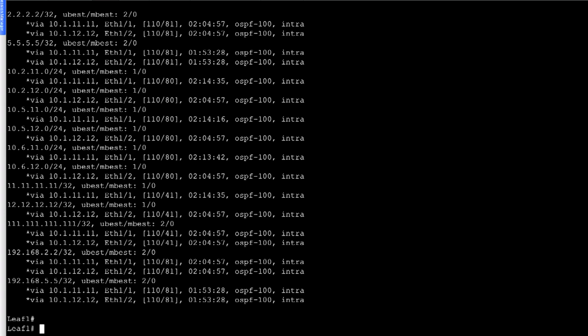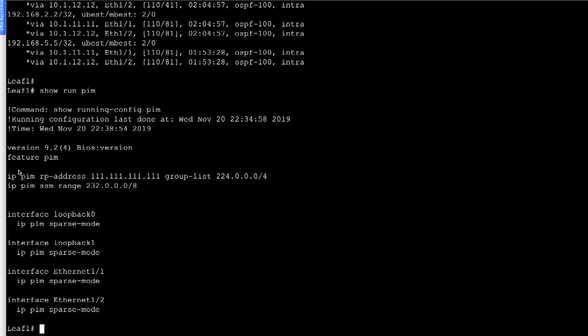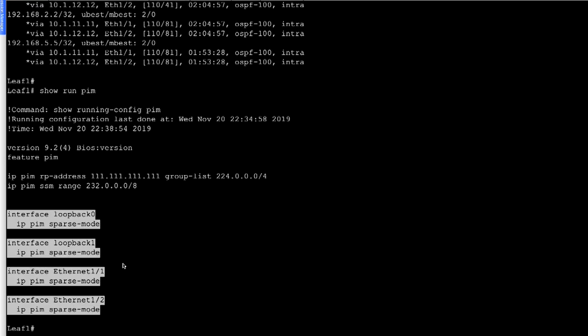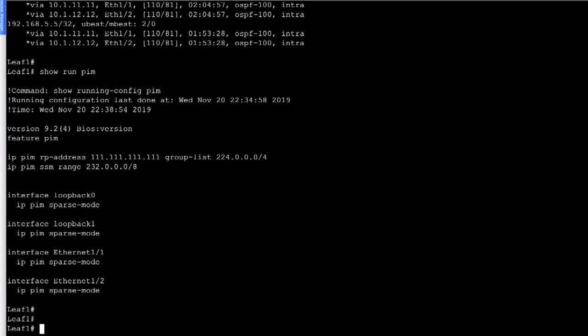Now let's look at the multicast configuration before we jump on to VXLAN configuration. So show run PIM, and under the PIM configuration we have our static RP configuration already present. We have our interfaces part of the multicast sparse mode. So we have our multicast configuration already in place. Let's verify the information on spine switches.